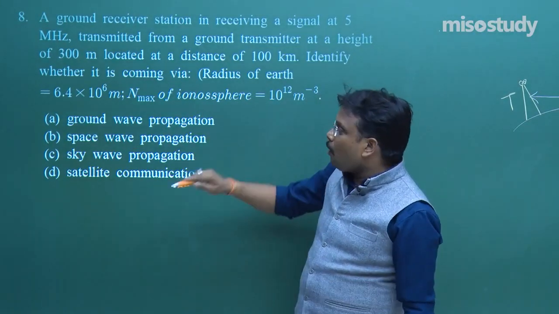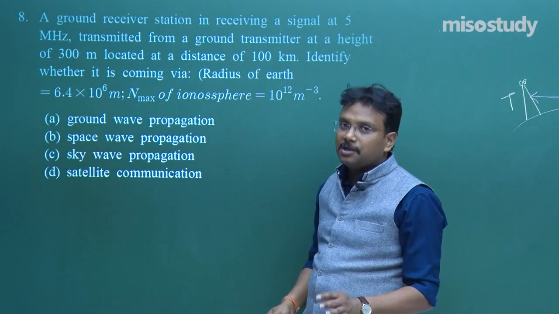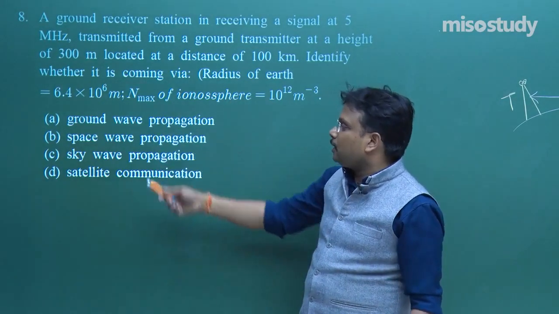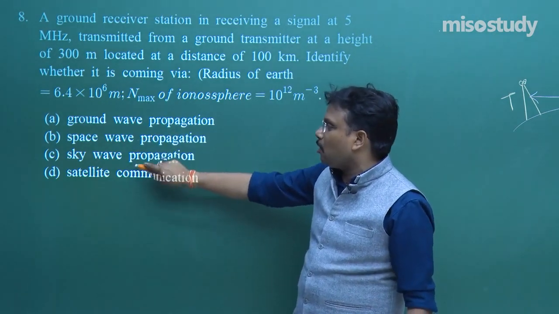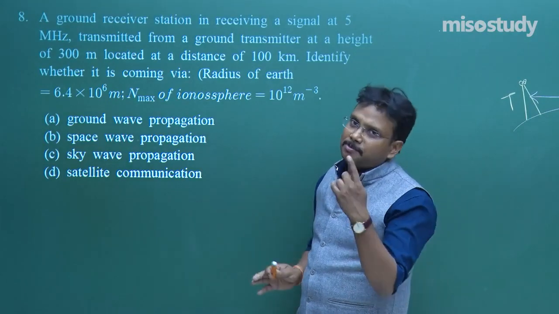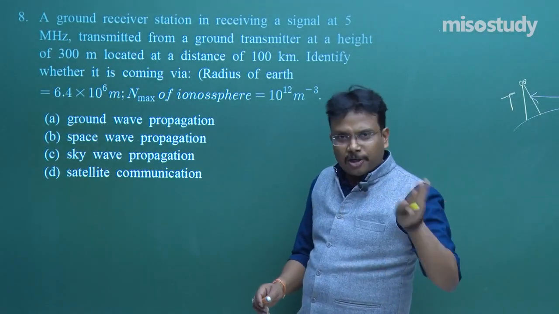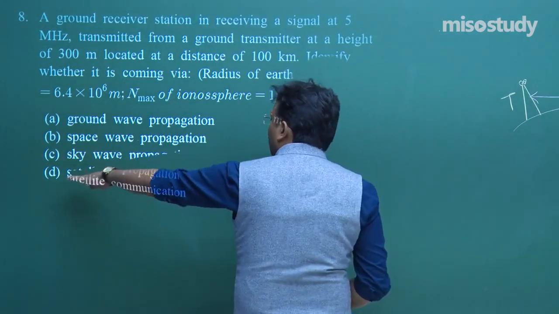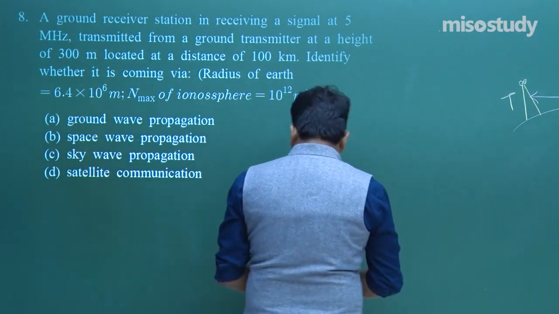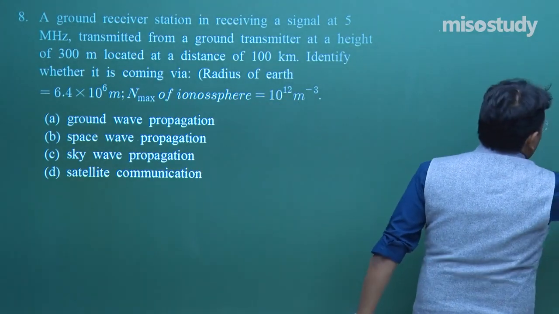Fine. So now on the basis of that knowledge, using some small amount of calculation, we will try to find out which option, B or C, is correct, because A, ground wave, you can discard just by watching once. Satellite communication, it is one to many, so put it aside also. Let us start the analysis of B and C and how exactly you are going to solve this problem.